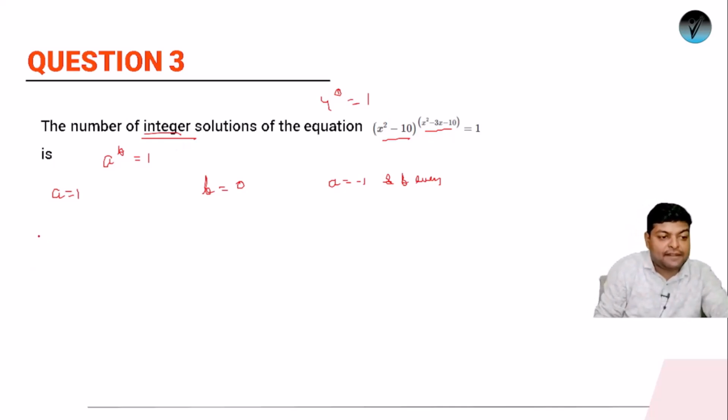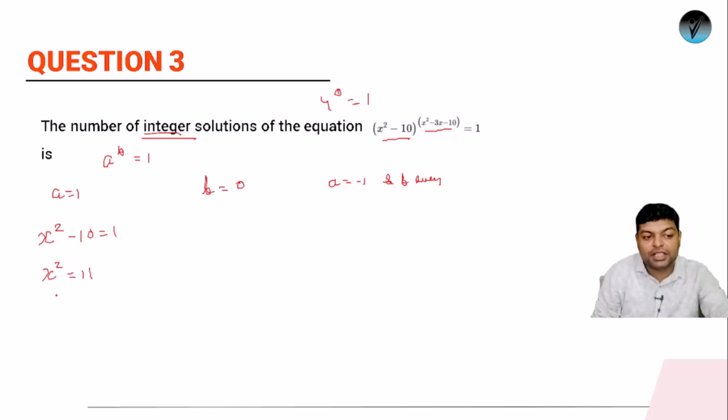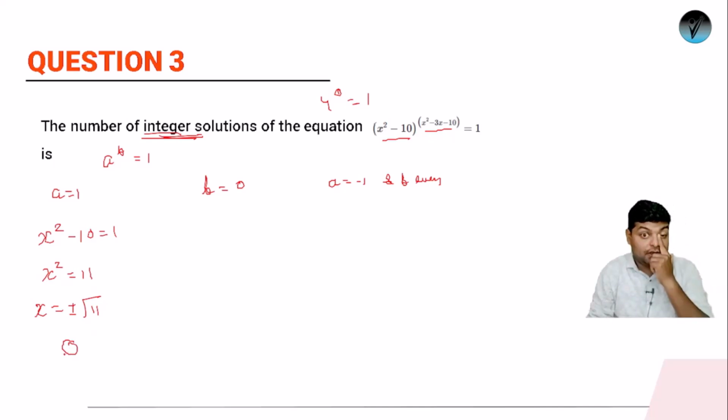So first case means x square minus 10 should be equal to 1, or we can say x square is equal to 11. तो अगर x square 11 है, तो x की जो values होंगी, that will be plus minus root 11. So under root of 11, will it be an integer value? If we are considering this case a equals to 1, we are getting real solutions, but we are not getting any integer solution. So from the first case we are getting 0 integer solutions.